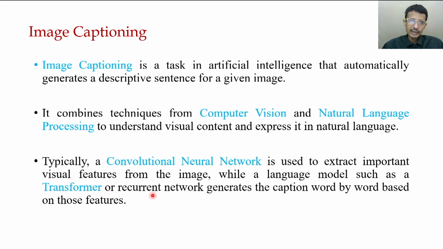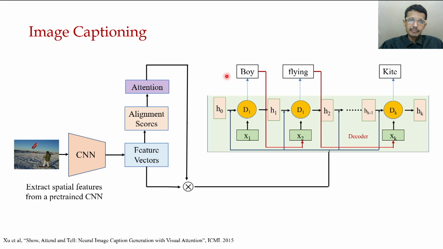Okay, now let's try to understand the very basic architecture of this. Here, the same image we have used: we extract spatial features from the pre-trained CNN. So this is the CNN and this is the image feature. Now from this image feature, we try to extract the attention.